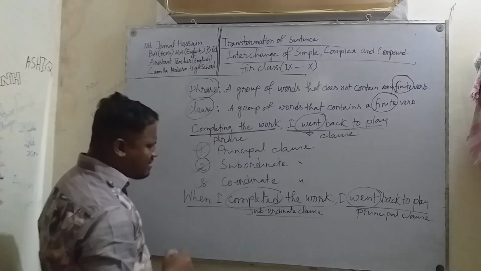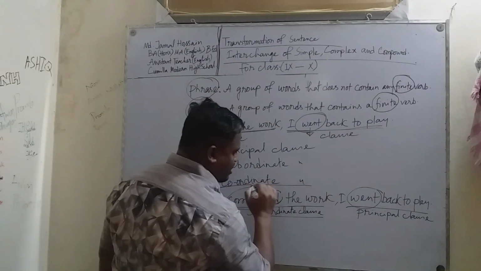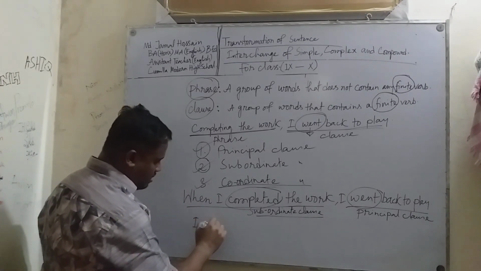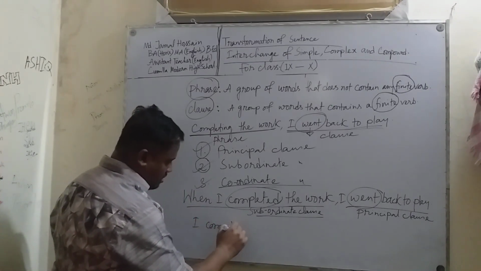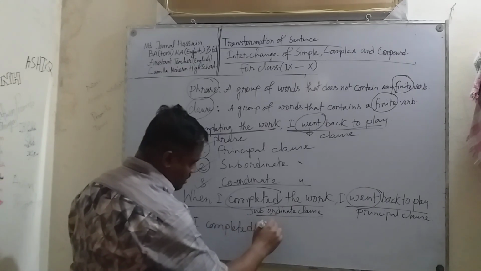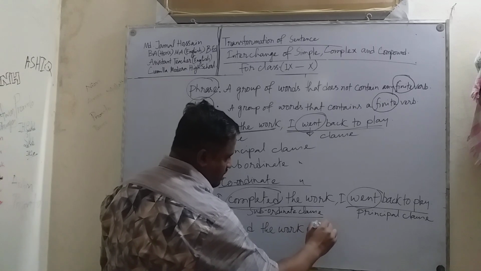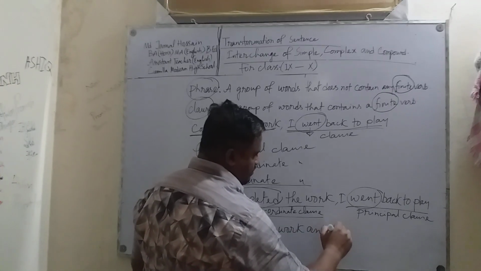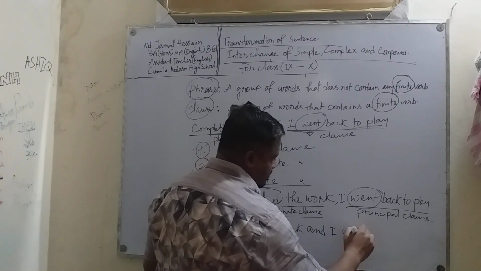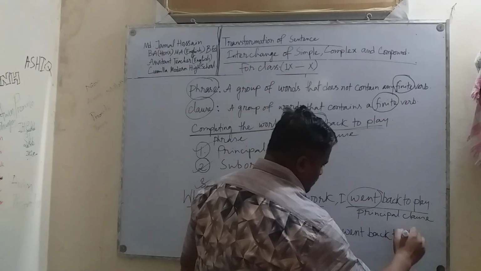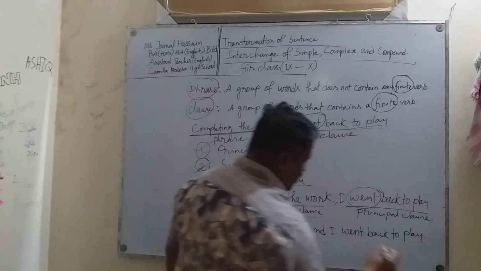I think both terms are clear to you now. Now, coordinate clause. What is a coordinate clause? I am giving you another example. Look at this sentence.